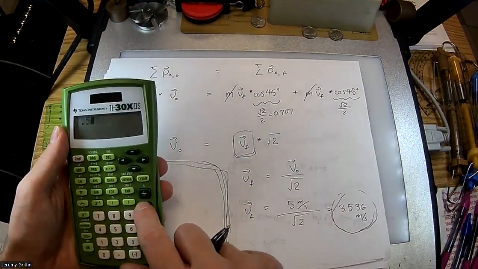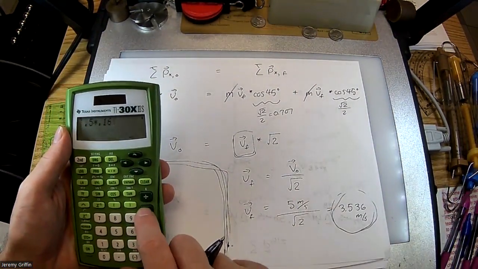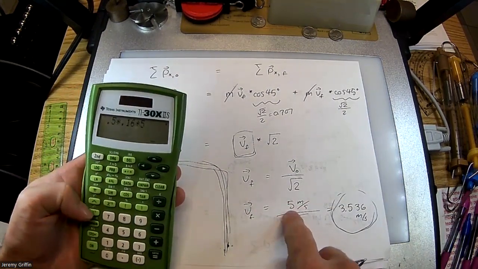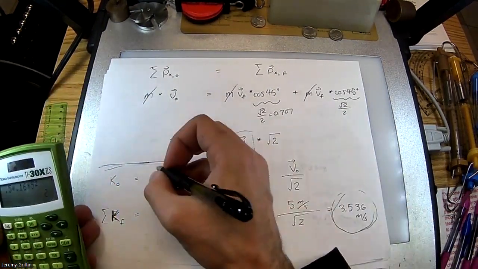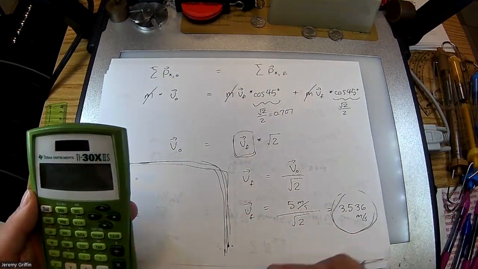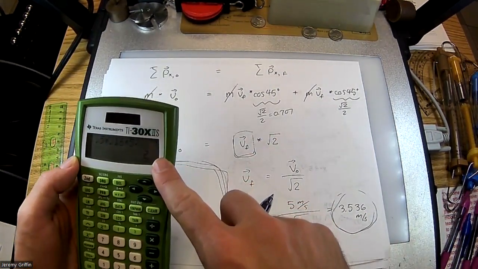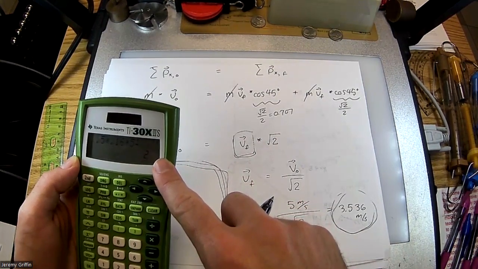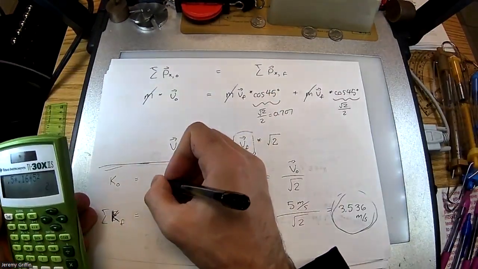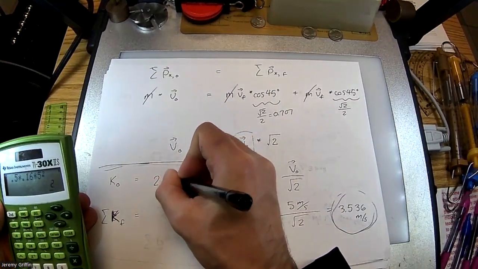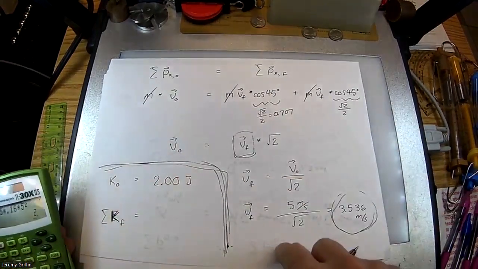So let's do one half times 0.16 kilograms times initial speed squared. I'm doing my numbers, right? Oh, okay. I was not expecting that. I just made up numbers on the fly. I wasn't expecting that. That's exactly 2? Huh. All right, well, I guess it is. So 2 joules exactly I'm getting for my crazy made up numbers.